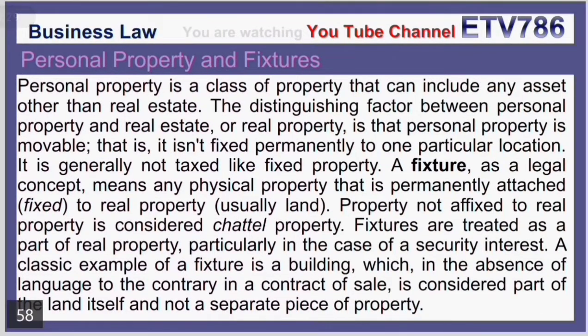Personal property and fixtures. Personal property is a class of property that can include any asset other than real estate. The distinguishing factor between personal property and real estate or real property is that personal property is movable, that is, it is not fixed permanently to one particular location. It is generally not taxed like fixed property. A fixture as a legal concept means any physical property that is permanently attached to real property, usually land. Property not affixed to real property is considered chattel property.